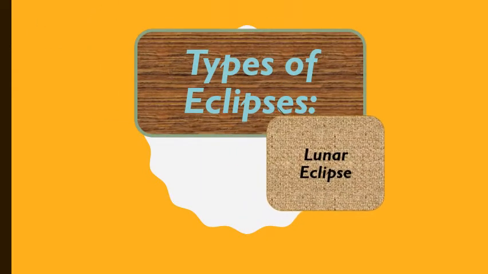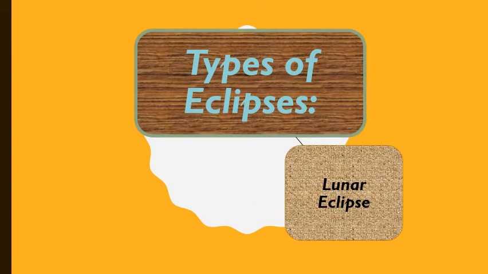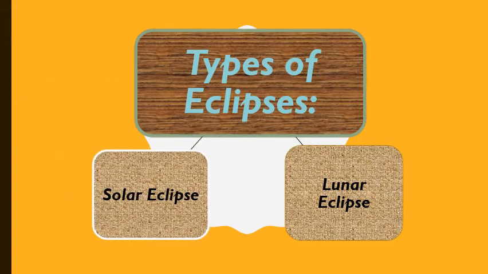As we have got to know from our book, there are two types of eclipses. Number one, lunar eclipse, and number two, solar eclipse. When the sun gets dark, it is solar eclipse. When the moon gets dark, it's lunar eclipse. So we are going to define them. We are going to learn them one by one. So let's start from solar eclipse.